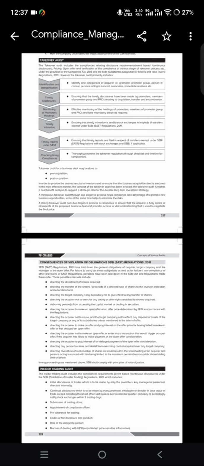So, before writing this, think of a takeover. In takeover, what happens? Acquisition, transfer and encumbrance. That's what happens. So, related to that only.